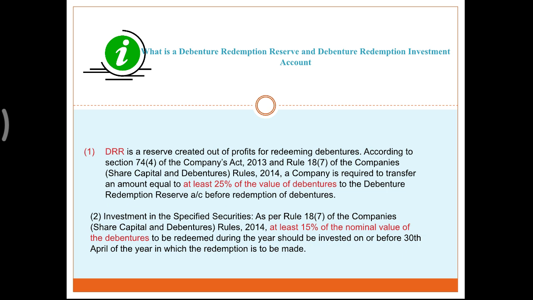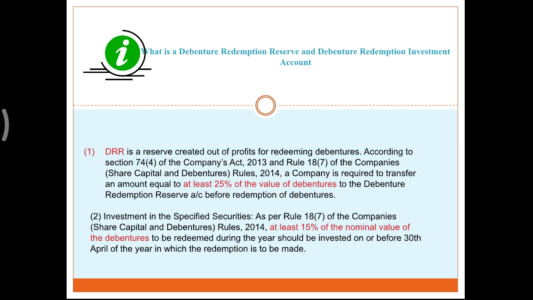Now the next part is DRI, Debenture Redemption Investment Account. This is also mandatory. This is nothing but investing in outside securities. Somewhere outside the company, you are investing in shares or particular specified securities. You are going to take out 15% from the redemption reserve money of the company and invest it in G-Secs or whichever specified securities.